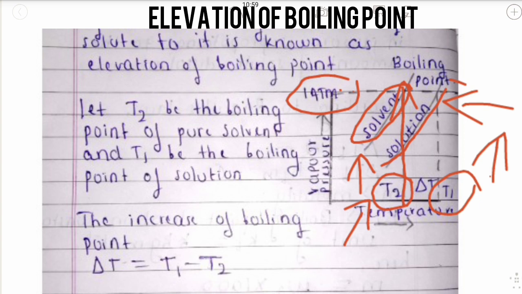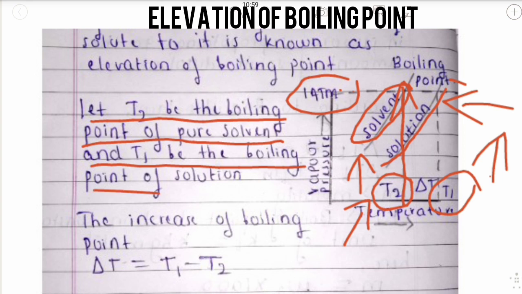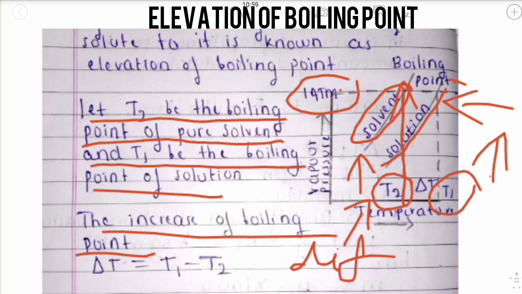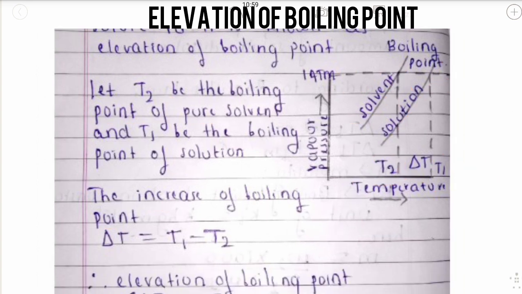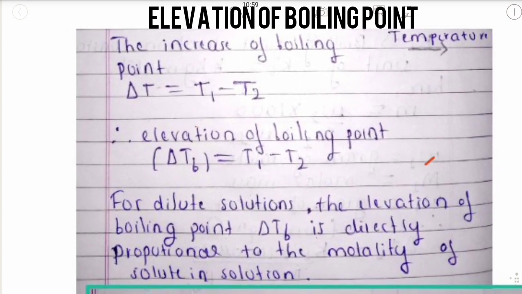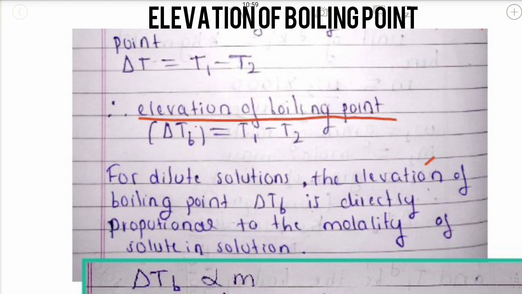Let T2 be the boiling point of a pure solvent and T1 be the boiling point of a solution. The increase in the boiling point, that is the difference, is delta T equal to T1 minus T2. Therefore, the elevation of boiling point, delta Tb, is equal to T1 minus T2.